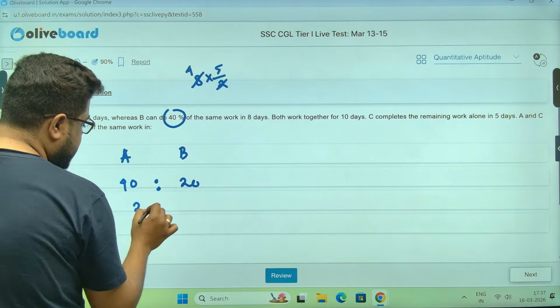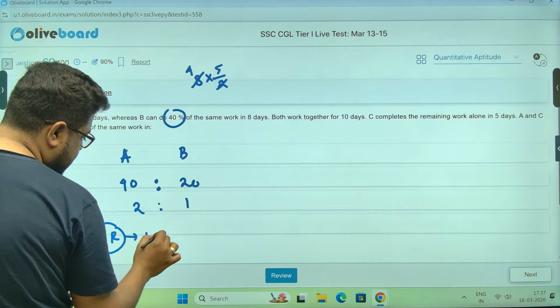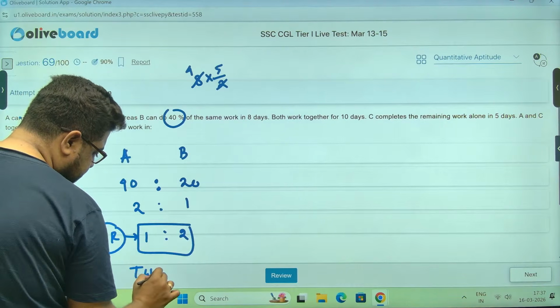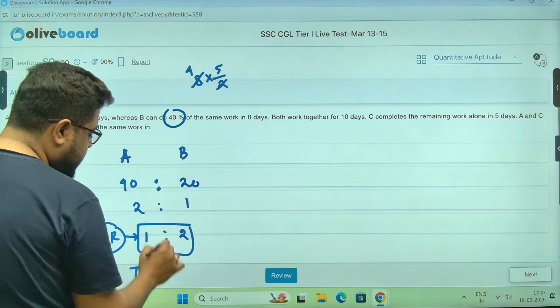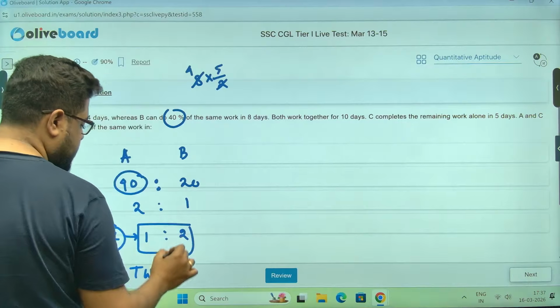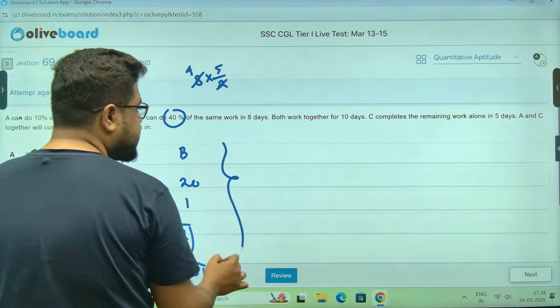So the time ratio is 2:1, so the efficiency ratio here will be 1:2. Total work will be, sir, again the usual stuff. A can do 1 unit a day, and how many days is A taking? 40 days to complete. So total work is 40 units. Now the real story starts.